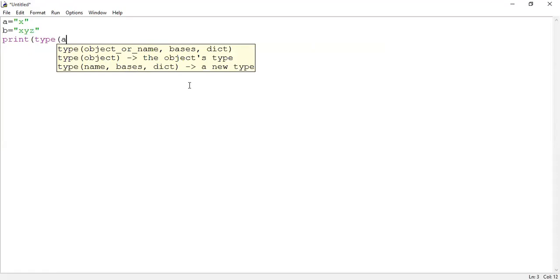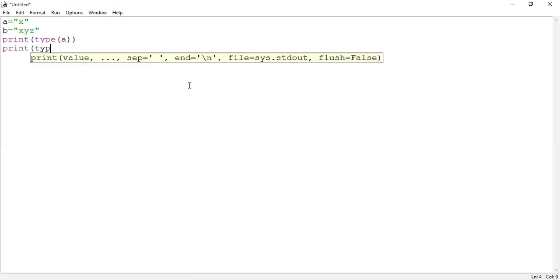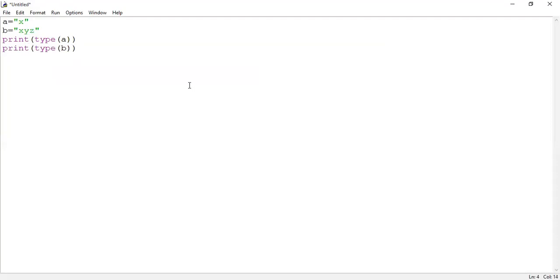So type of A can be mentioned. Then print, the type function will be used. So type of what? Whether it has a single character or a sequence of characters, to deal with them we have only the string data type. We Python programmers are not going to use character data type in Python, because character data type is not available in Python programming language.